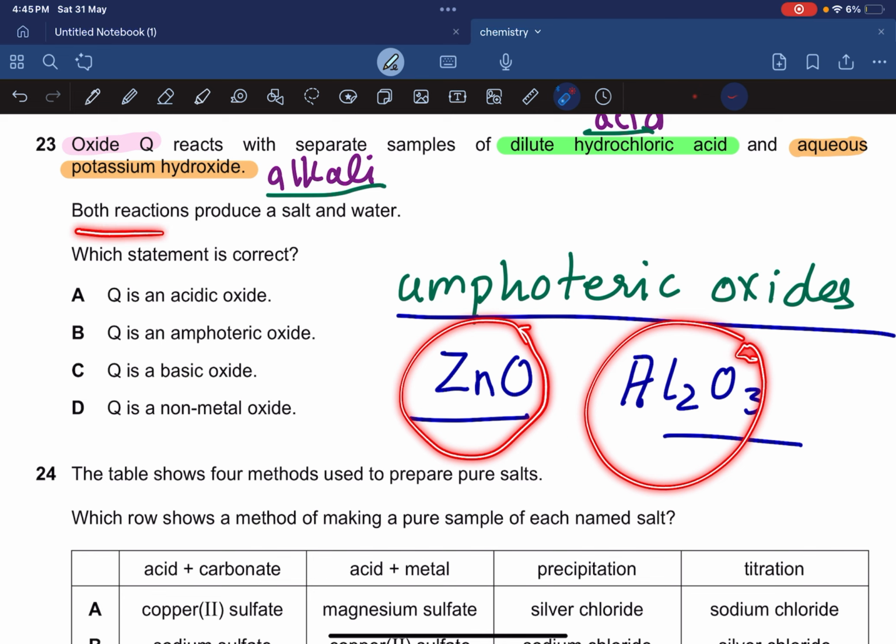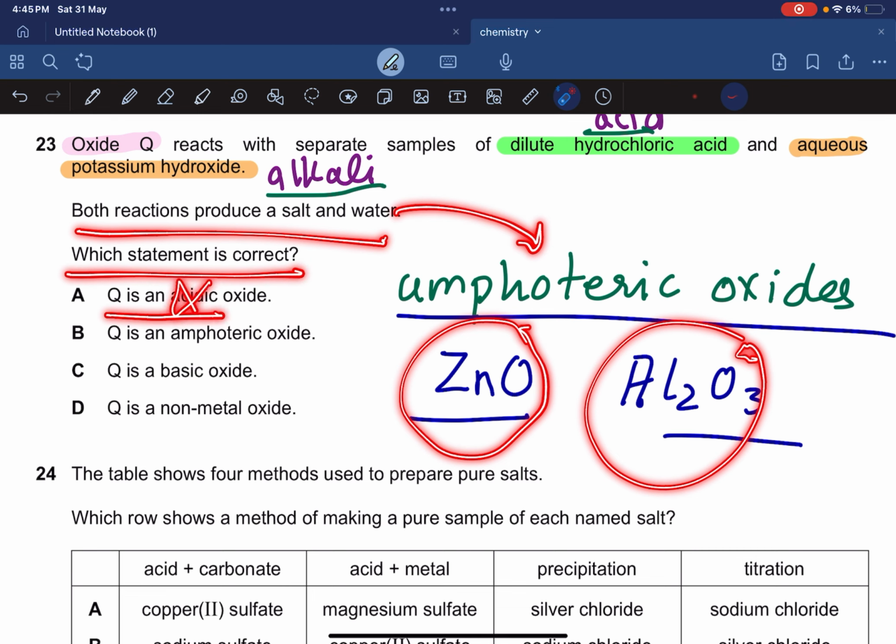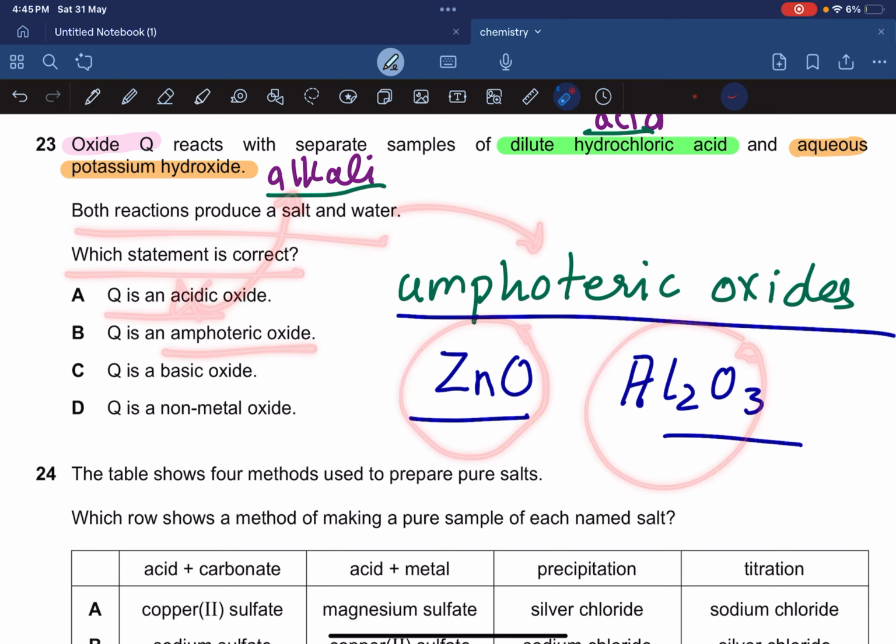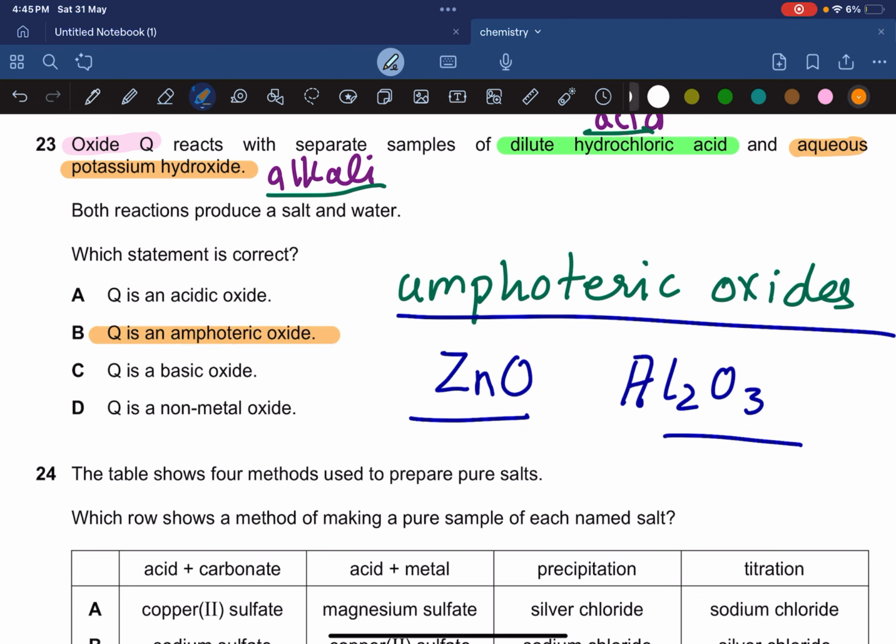Both reactions produce salt and water, confirming that it's an amphoteric oxide. Which statement is correct? Q is acidic? No. If it was acidic, it would only react with an alkali. Q is amphoteric. That's correct. That's the reason that it's reacting with both. Q is basic? Q is not basic because if it was basic, it would only react with an acid.